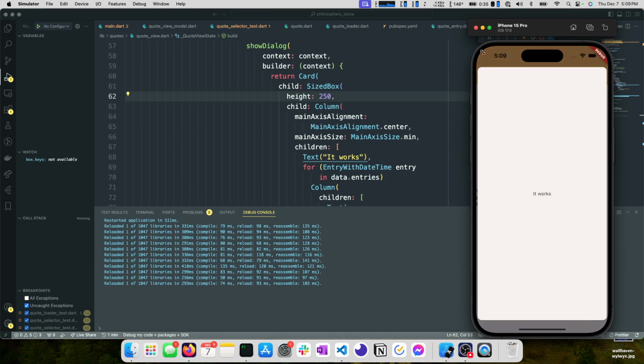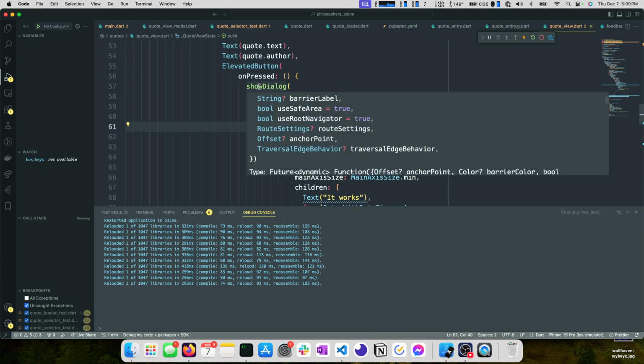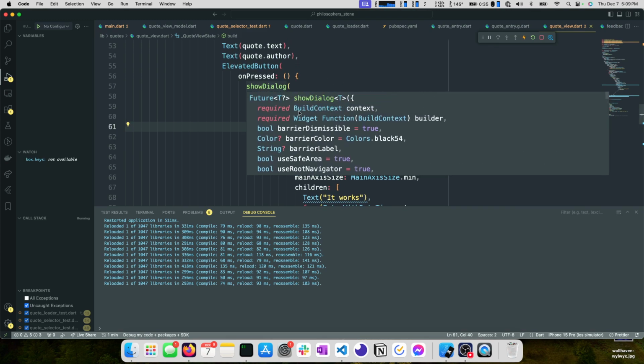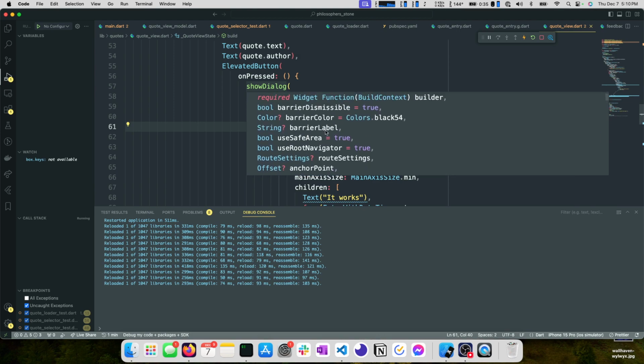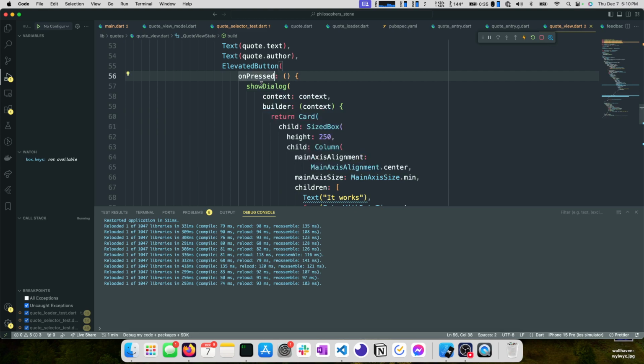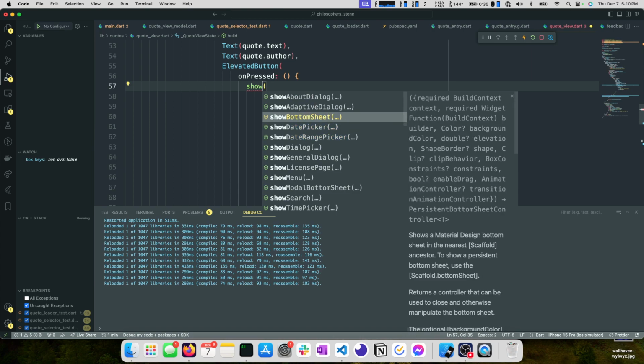Okay, it doesn't really look like anything changed, right? So maybe we should pull up the documentation. Yeah, I was checking right here to make sure that this dialog didn't have constraints for its height. I'm going to try another one really quick just to make sure.